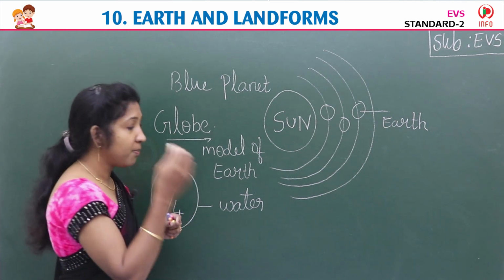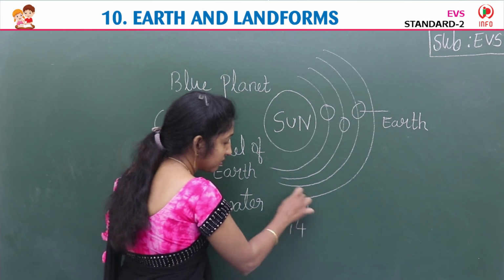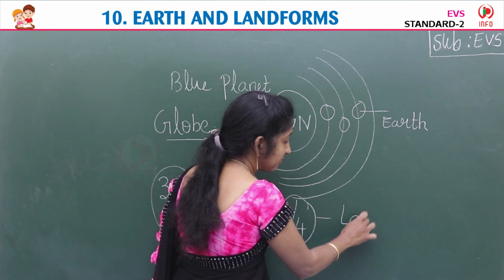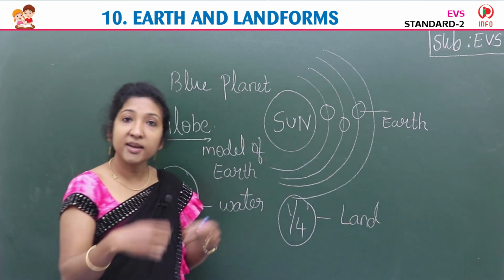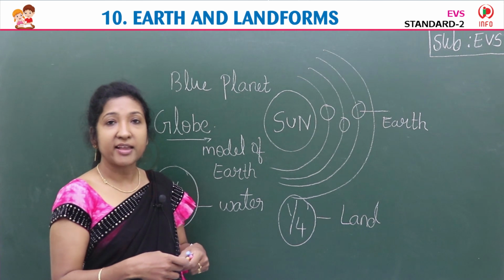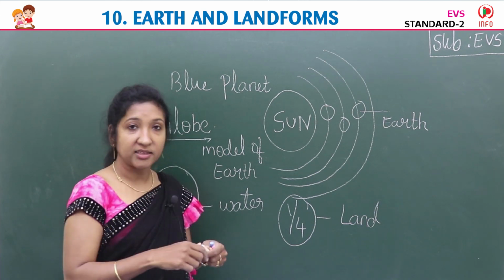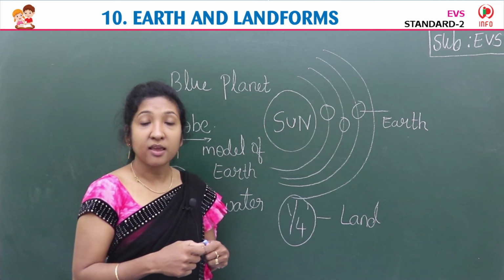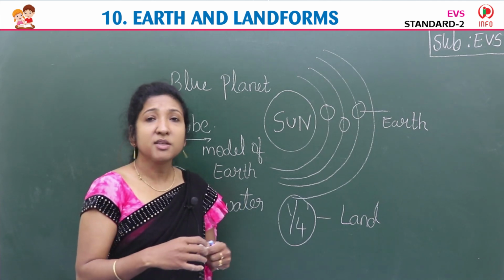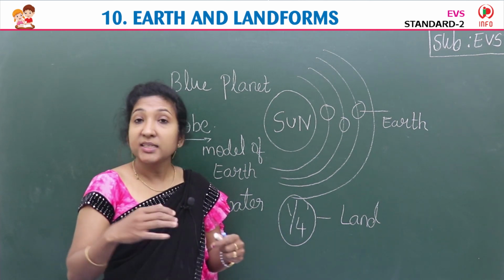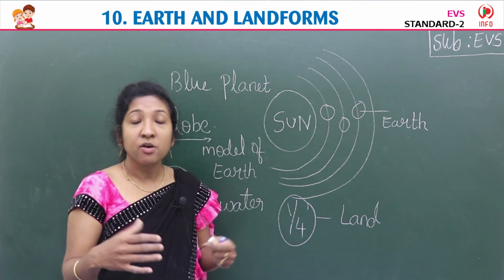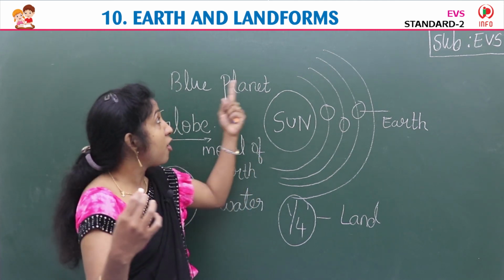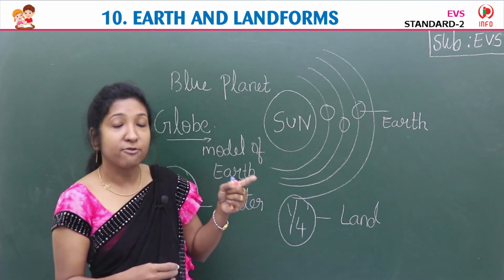Most of the portions of the Earth is covered with water. Then only a small portion, we say 1/4, of the Earth is land, where we live. We live on this land. Your house is on this land. People build house on land. Okay. So this land, you know, is not same everywhere. It is different. So we are going to learn about those different land forms.